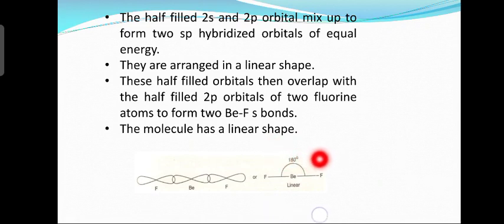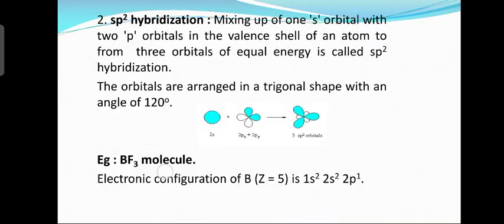This is the orbital diagram, and this is the skeleton diagram or bond diagram. And what is the bond angle? The beryllium atom is at the center, with a fluorine atom on the right side and another on the left side. The bond angle is 180 degrees. And what is the shape of the molecule? Linear shape.